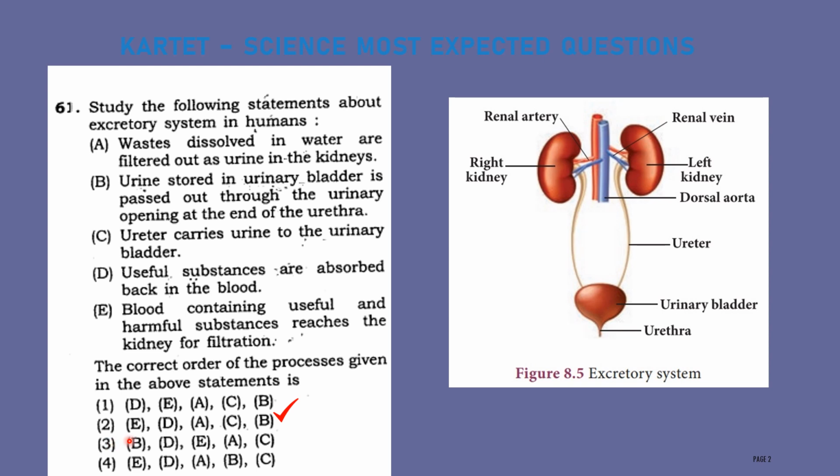Therefore, the correct sequence for these statements is: first E, the blood containing useful and harmful substances reaches the kidney for filtration. Then useful substances are absorbed back in the blood. Then waste dissolved in water is filtered out as urine in the kidneys. Then C, urethra carries urine to the urinary bladder. Then B, urine stored in the urinary bladder is passed out through the urinary opening at the end of the urethra. Therefore, the correct answer is option 2.